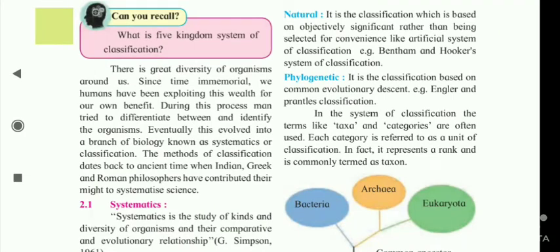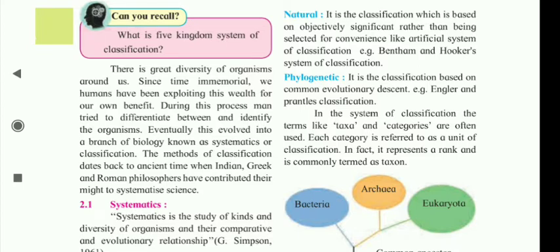It is the classification which is based on objectively significant rather than being selected for convenience like artificial system of classification. Example, Bentham and Hooker system of classification. Phylogenetic. It is the classification based on common evolutionary descent. Example, Engler and Prantl's classification.